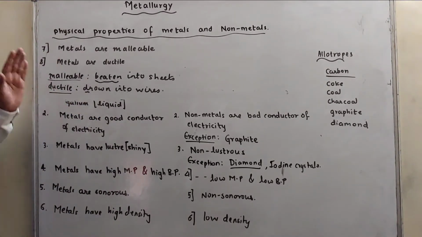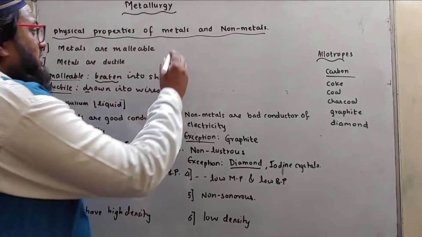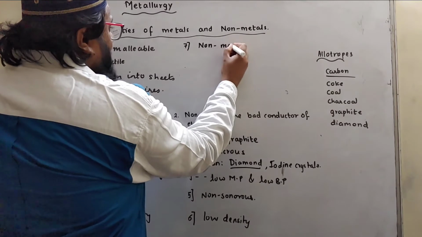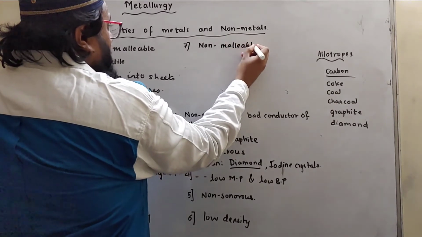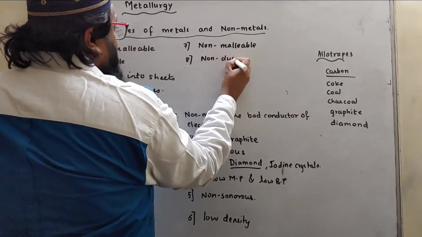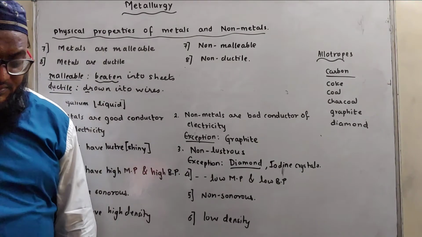So these are the properties of metals. Metals are malleable and ductile, whereas non-metals are non-malleable as well as non-ductile. So these are the physical properties of metals and non-metals.